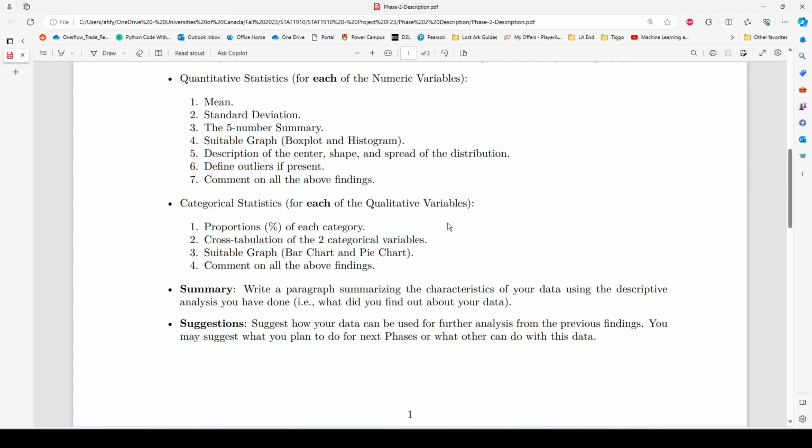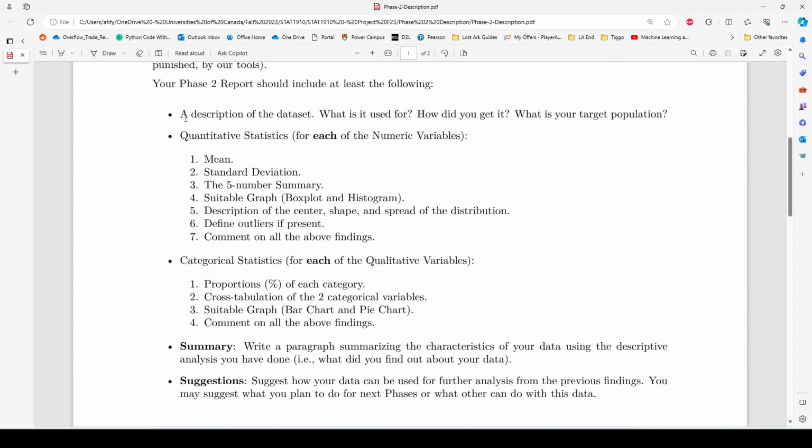Then we want you to find the cross tabulation of the two categorical variables. So we want you to make a two-way table, like gender here and profession or marital status here, and find the joint frequencies. So it's a two-way table where the joint frequencies are there. This is the cross tabulation. And finally, for each of the two variables, you have to graph a bar chart and a pie chart. And as usual, comment on all the above findings.